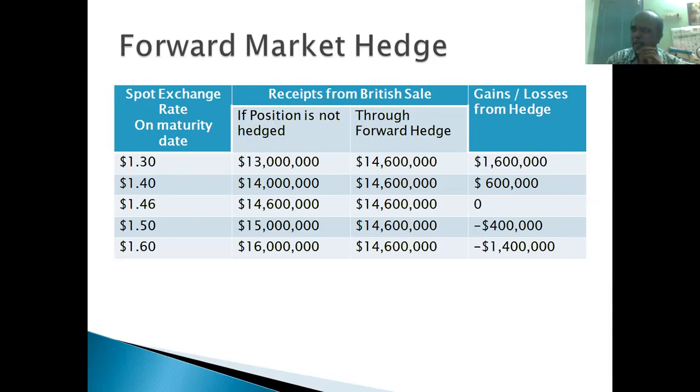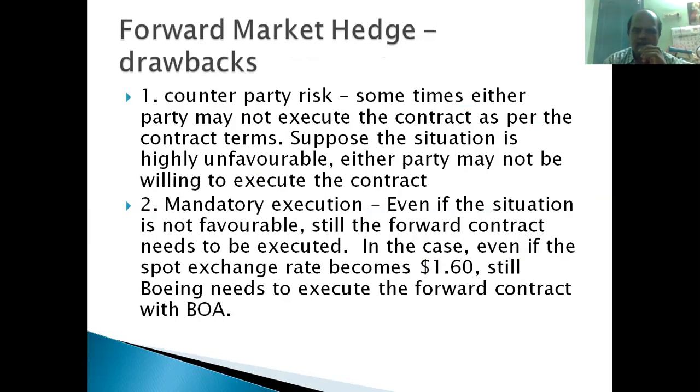Another hedging tool is available, right? That tool has drawbacks, the forward market. The first one is counterparty risk. Execution risk is there. Second, mandatory execution is there, right? It should compulsorily be executed. The contract is created between Boeing and Bank of America. Both parties should execute it with full terms and conditions. They have to execute that, right?